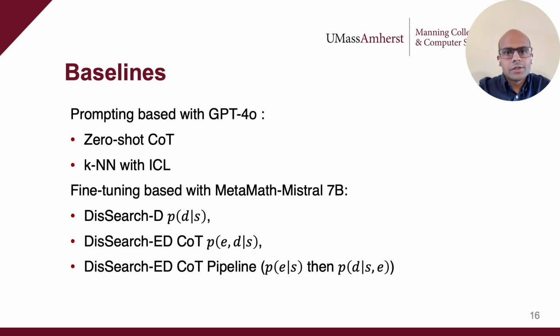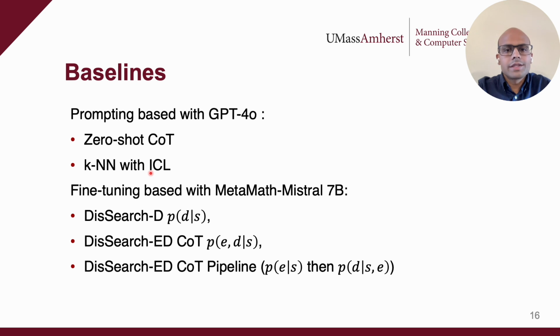We compare DiVERT to state-of-the-art distractor generation approaches from prior work. For prompting baselines based on GPT-4o, we compare against zero-shot chain of thought, where GPT-4o first generates errors before generating distractors. We also compare against KNN with in-context learning, where the 3 most similar MCQs containing error labels behind their distractors are used as in-context examples.